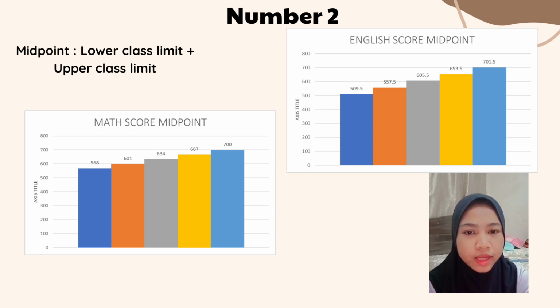Next, we move to number 2. I use the midpoint formula, lower class limit plus upper class limit.